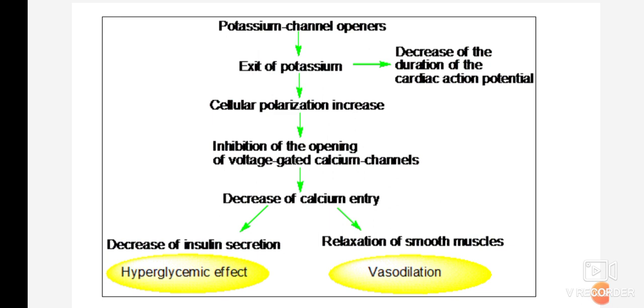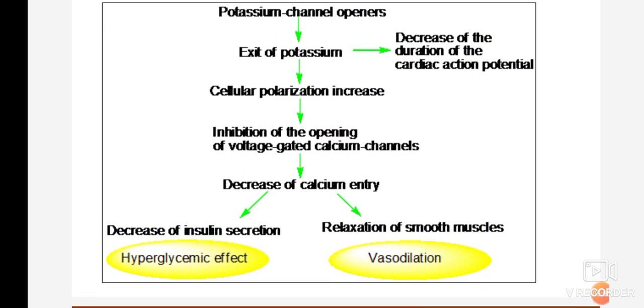What is the correlation between potassium channel openers and blood pressure decrease? Mainly, whenever there is opening of the potassium channels, there is efflux of potassium. Due to that, cellular polarization increases. Once there is an increase in cellular polarization, there is inhibition of the opening of voltage gated calcium channels.